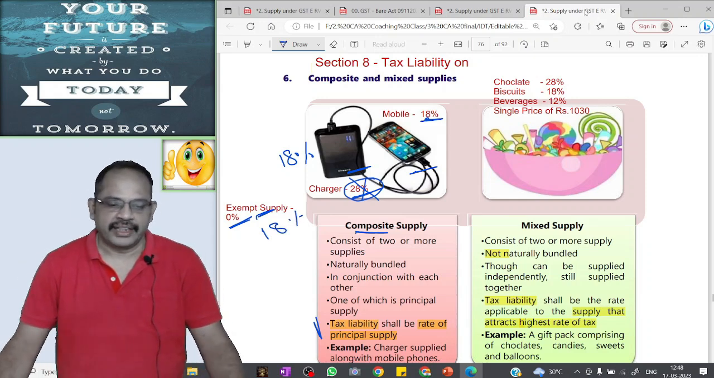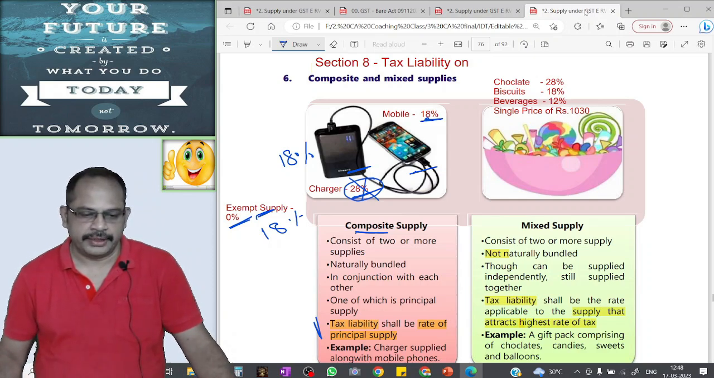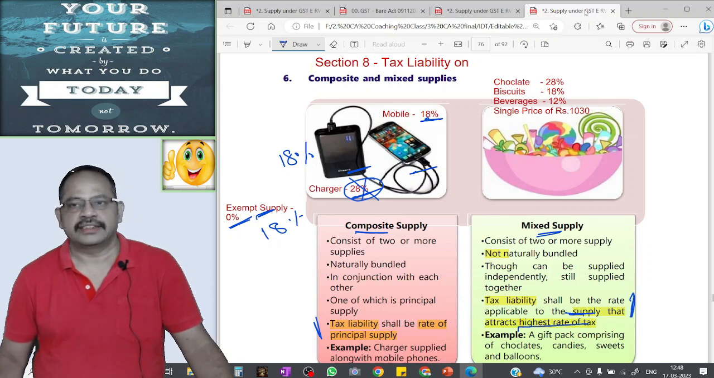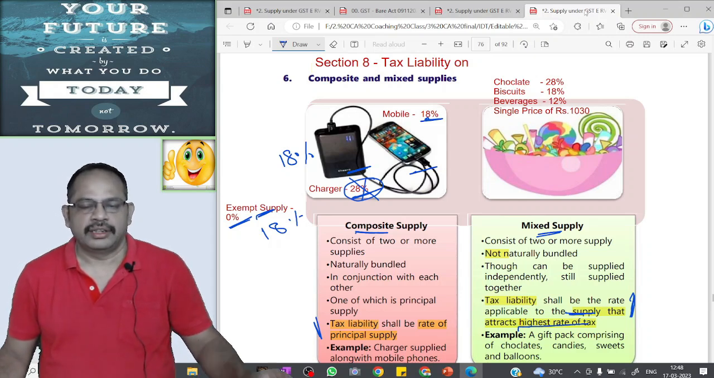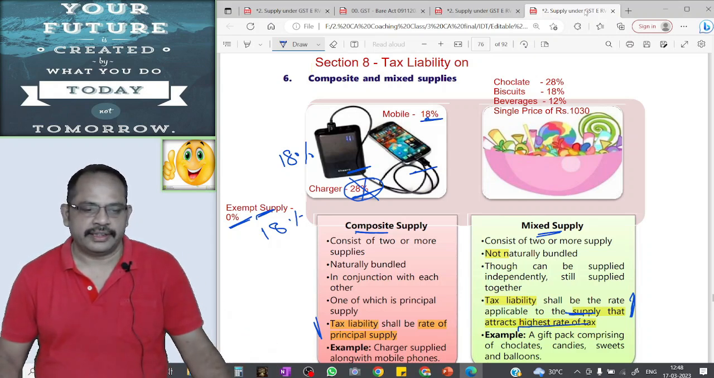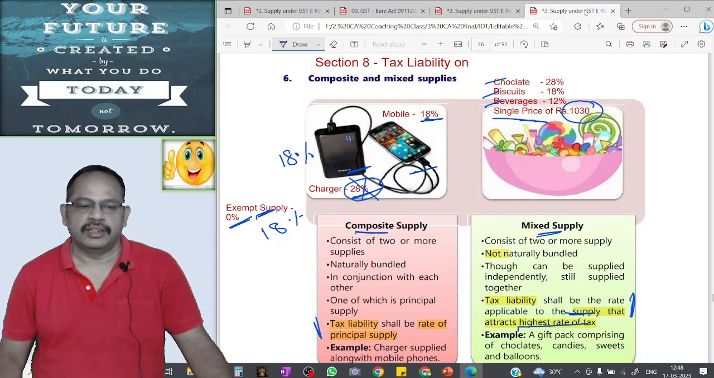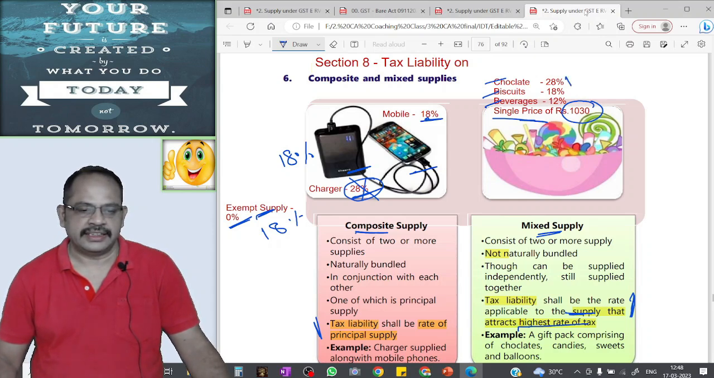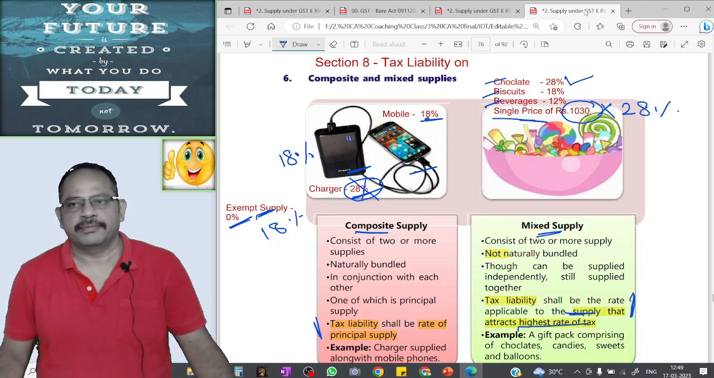Next, mixed supply. The tax liability of mixed supply shall be calculated at the rate applicable to the supply that attracts the highest rate of tax. For example, if there is a mixed supply of chocolate, biscuit and beverages supplied at a single price of 1030 rupees, among chocolate, biscuit and beverage, chocolate is taxed at the highest rate of 28%, and the same will be applied for calculating the tax liability of the mixed supply.